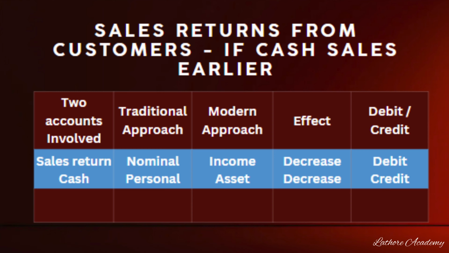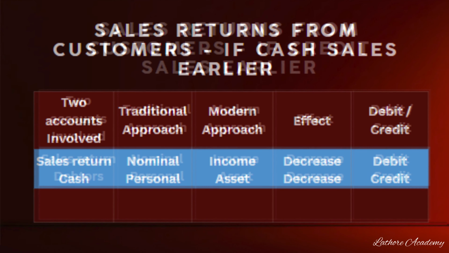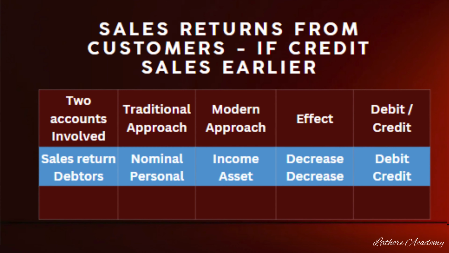So assuming earlier sales were done on credit basis, now the sales return from the customers involves two accounts, sales return and debtors account. Sales return is a nominal account, debtor is a personal account. Whereas as per modern approach, sales return is an income, whereas debtor is an asset. Why am I treating sales return as income? Because it is a reduction in income. It is opposite to sales. So sales return, considered as an income, is reducing, and the debtor balance, being an asset, is also reducing. So the journal entry will be sales return account debited to debtors account.